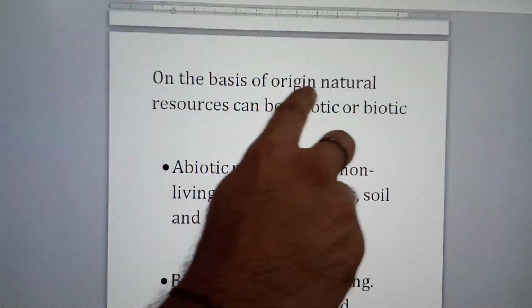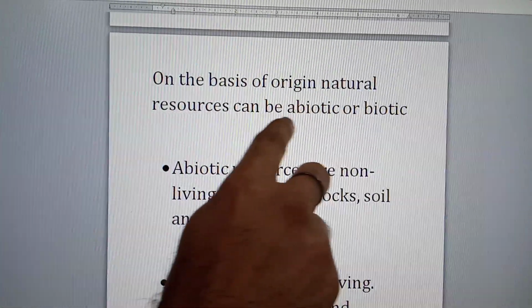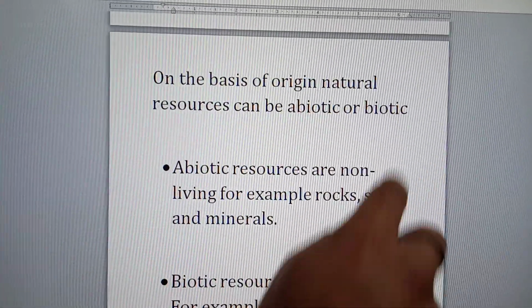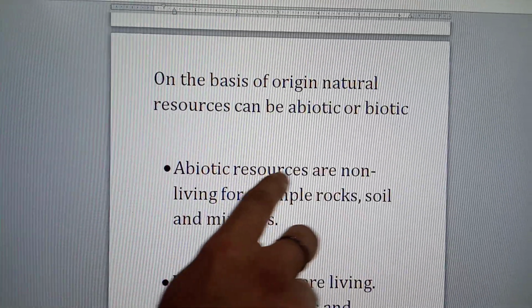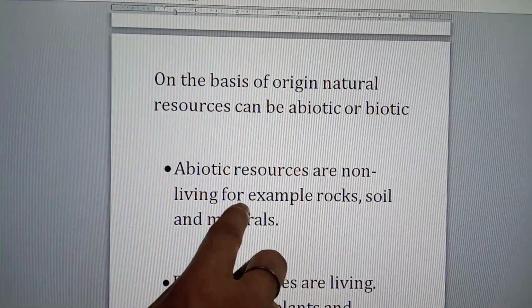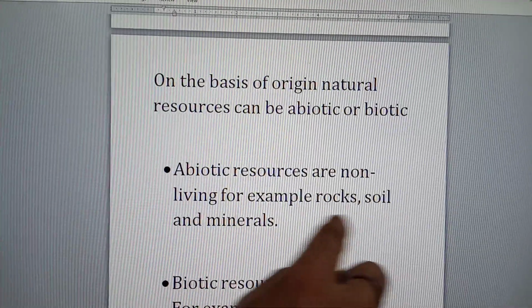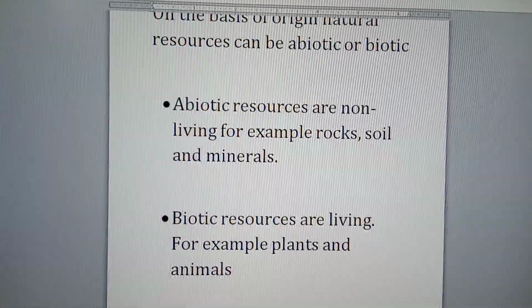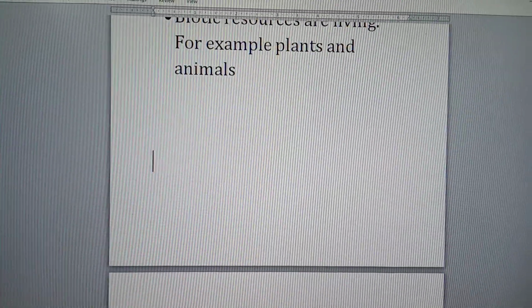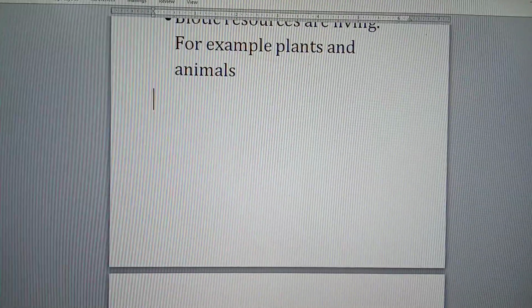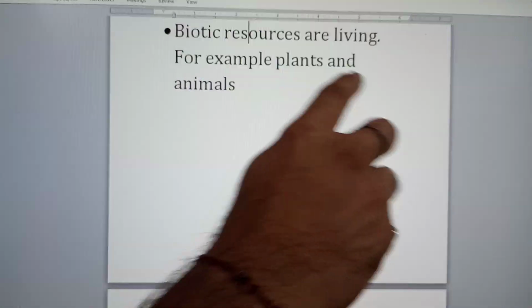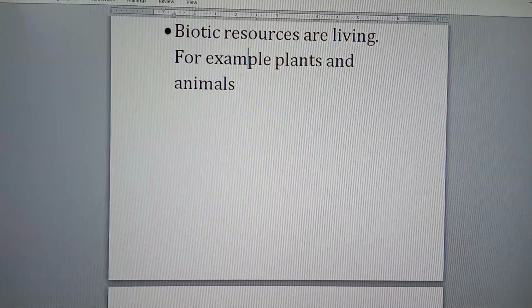On the basis of origin, natural resources can be abiotic or biotic. Abiotic resources are non-living. For example, rocks, soil and minerals. Biotic resources are living resources. For example, plants and animals.